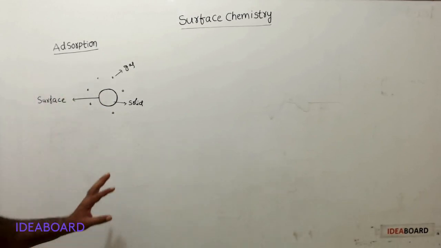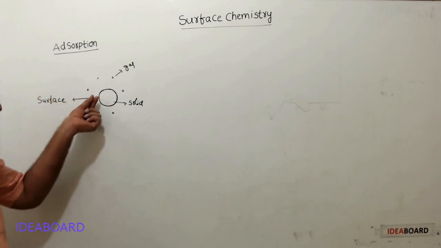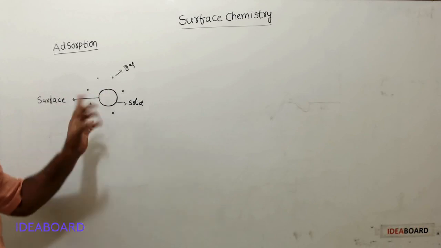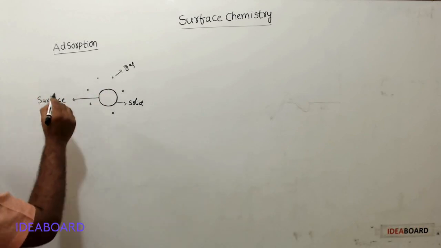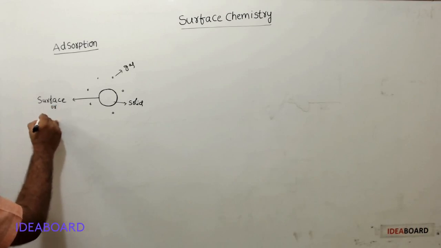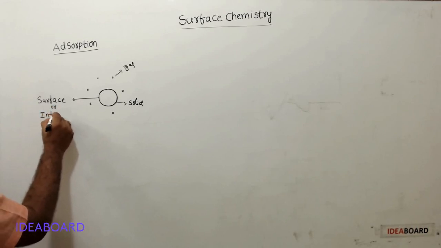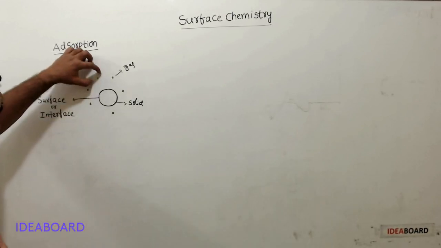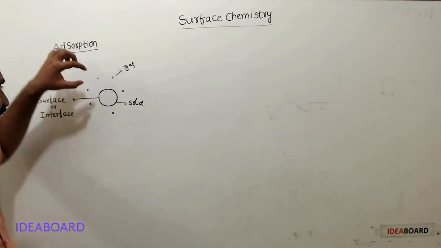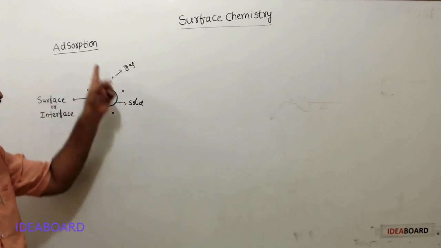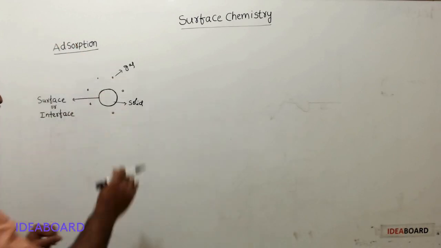What is surface? Surface is a common boundary between two phases. It is also called interface. Now, these gas molecules are sticking to the solid surface. That phenomenon is known as adsorption.